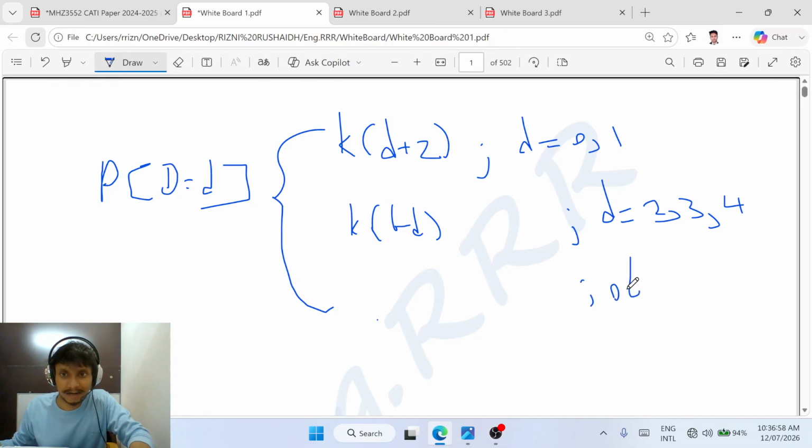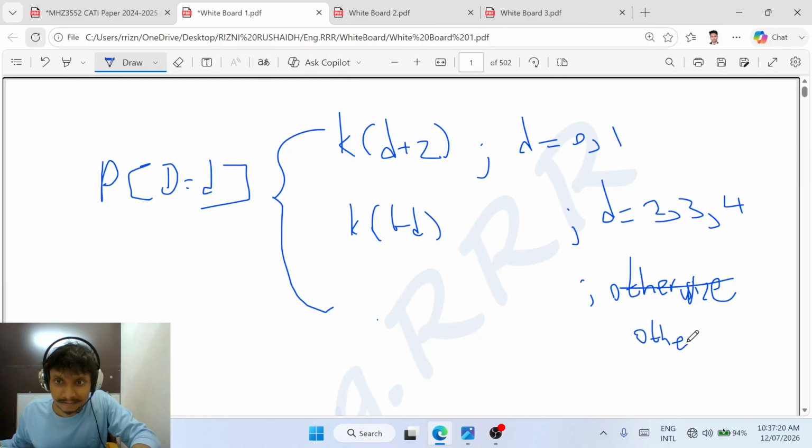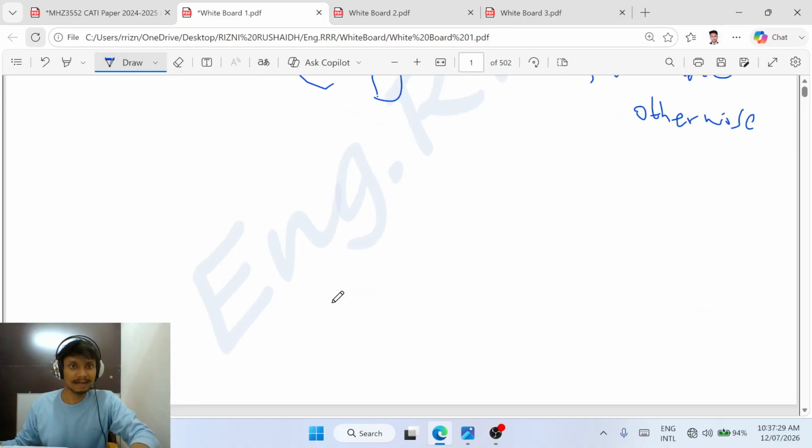Otherwise... I think in Sinhala, nothing. I'm sorry, I don't know Sinhala. If I don't know Sinhala, I will explain in Sinhala also. Now I only know English and Tamil. Okay. Otherwise, okay. Otherwise 0. How to write this?